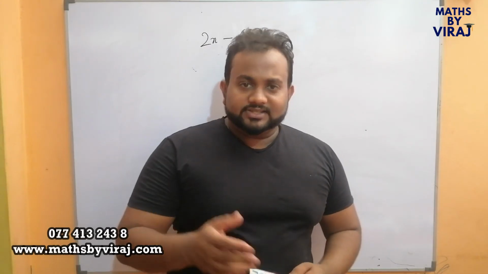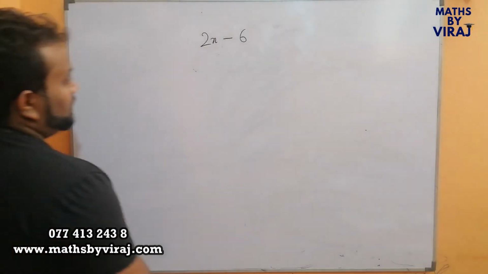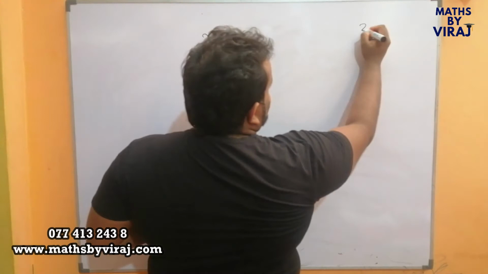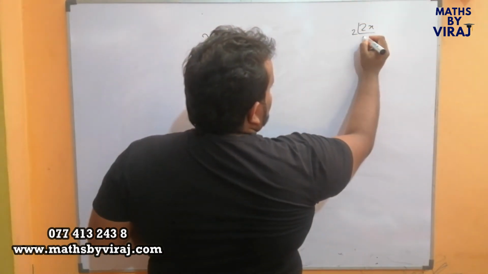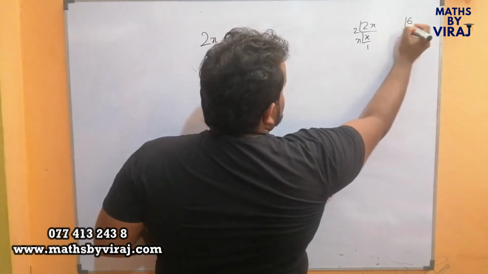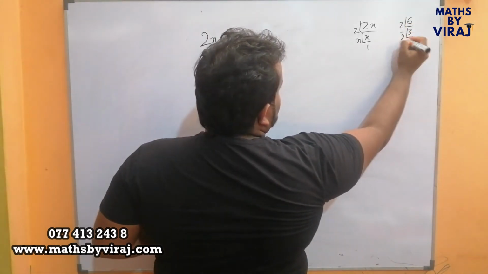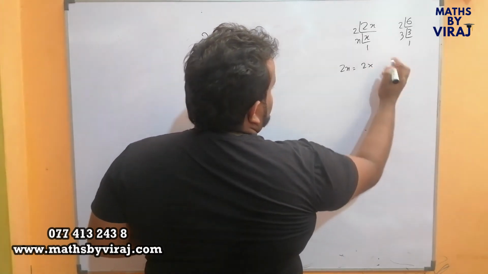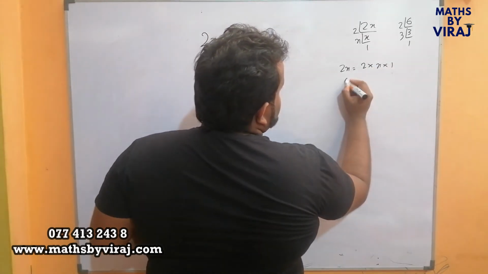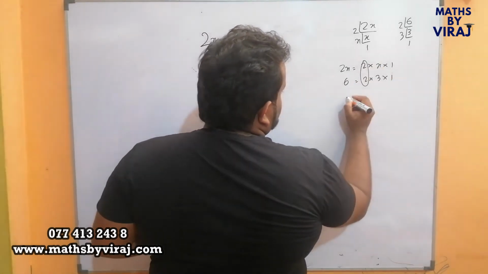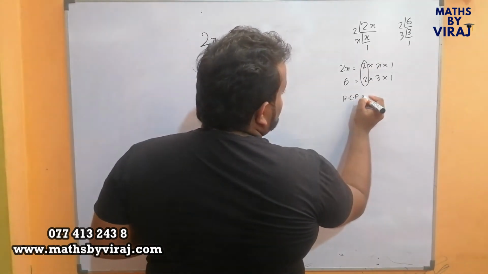Right, children? Let's look at another example. It's 2x minus 6. For 2x, the factors are 2 and x and 1. 2x can be written as 2 into x into 1. 6 can be written as 2 into 3 into 1. Therefore, the common term or the HCF is 2.